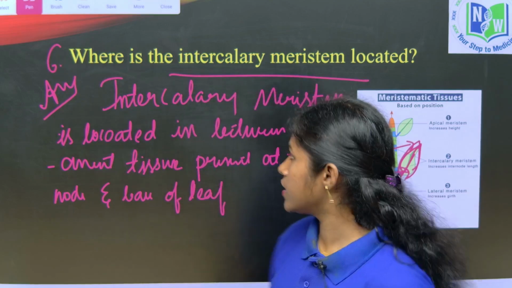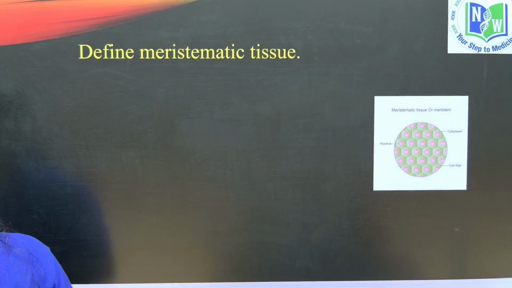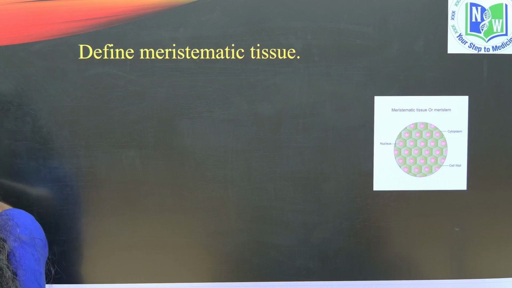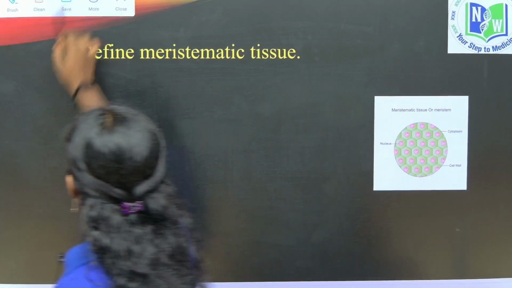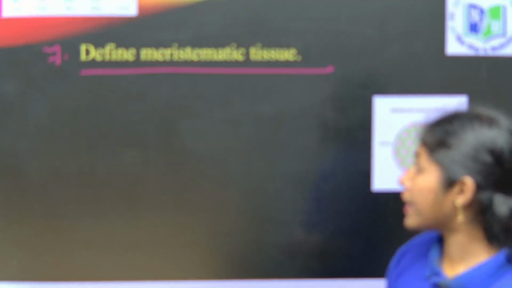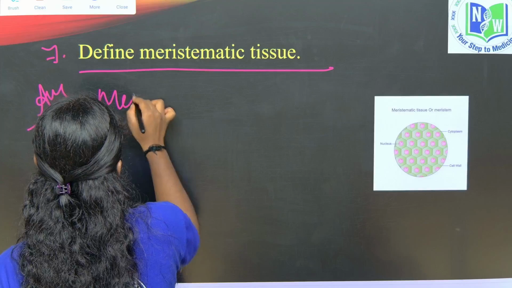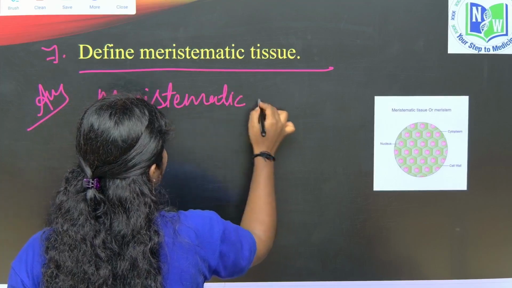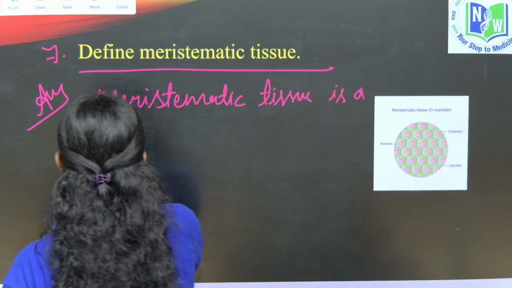Let's see the seventh question, children. Here they are asking to define meristematic tissue. What is meristematic tissue, children? Meristematic tissue consists of undifferentiated cells. Actually, meristematic tissue is a group of cells, right? Meristematic tissue is a group of cells.